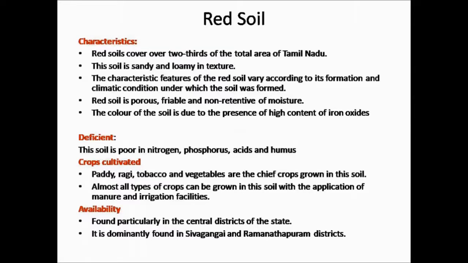Loamy means it is a combination of clay, silt and sand. The characteristic features of the soil vary according to its formation and the climatic condition under which the soil was formed. That is, the quality of the soil depends on the climatic condition and also how the soil was formed.